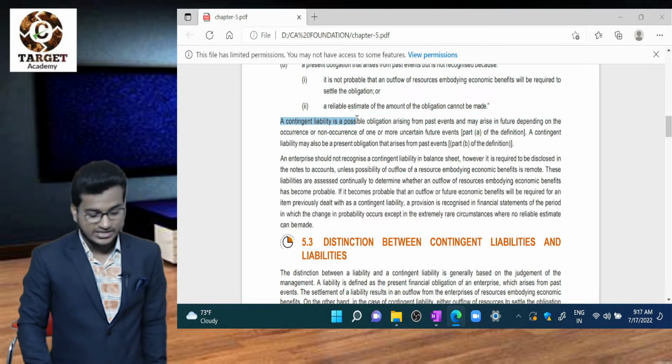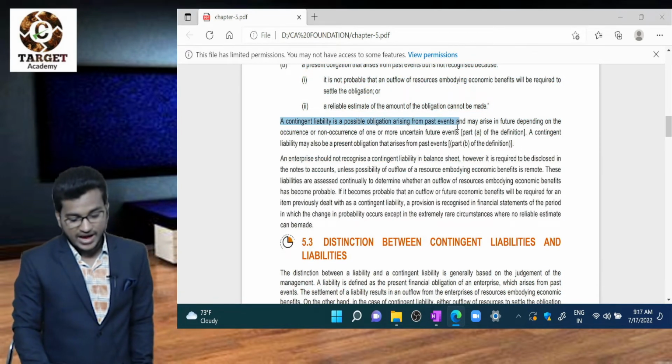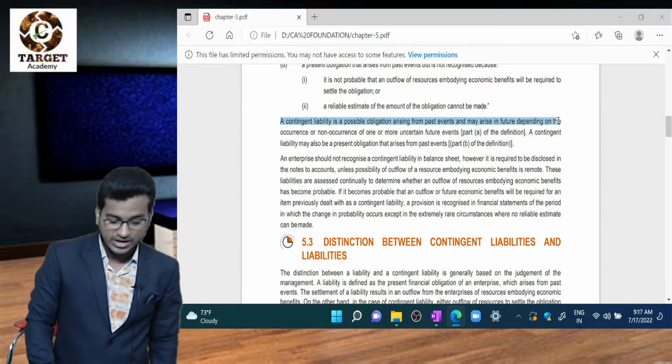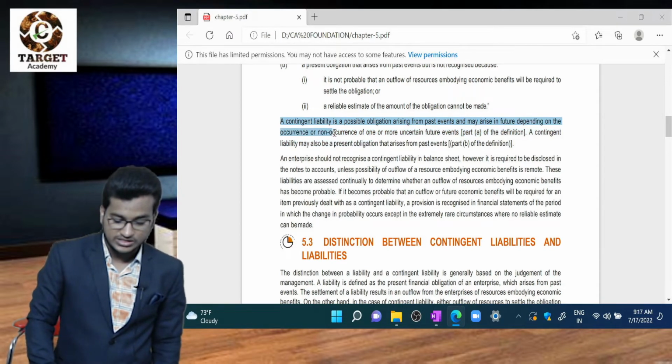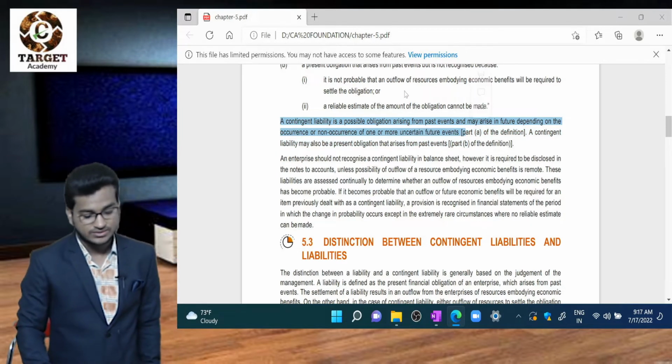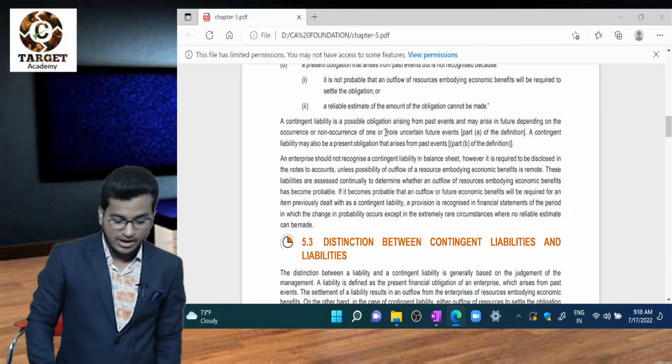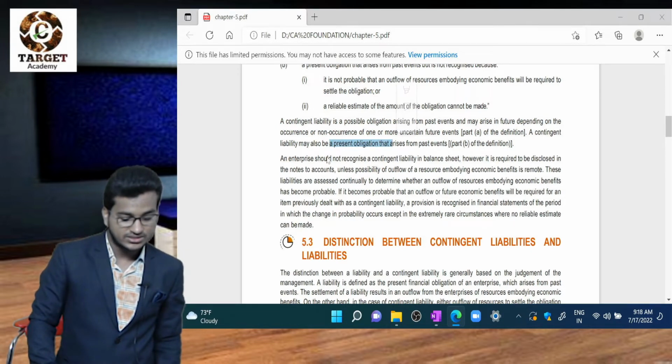Contingent liability is a possible obligation arising from past events and may arise in future depending on the occurrence or non-occurrence of one or more future events. A contingent liability may also be a present obligation arising from past events.